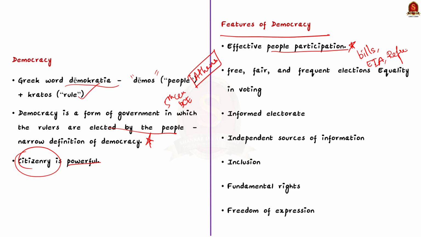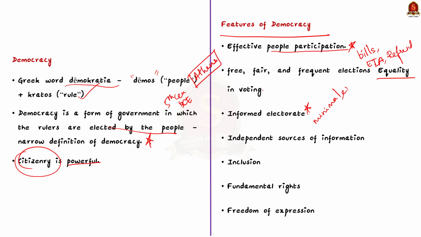Second inevitable feature of democracy is free, fair, and frequent elections. See, here citizens may participate in such elections both as voters and as candidates. Here, election is the process in which people decide how they should be ruled. The process should be free of interference, free of corruption, and it should be frequent at a regular interval. Third important feature is equality in voting. See, members of citizenry have the opportunity to vote and select the government. As I said earlier, here in a democracy, all the members should have an equal opportunity to vote with minimal exceptions. This is the feature of inclusive democracy.